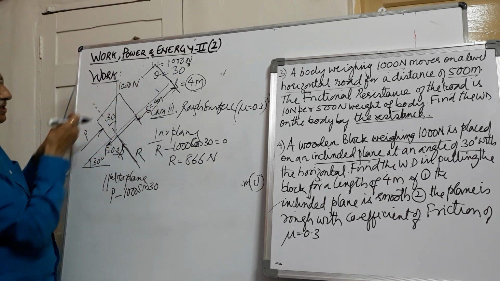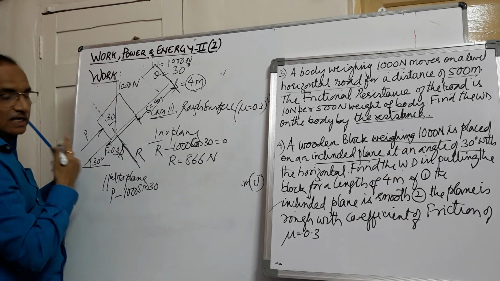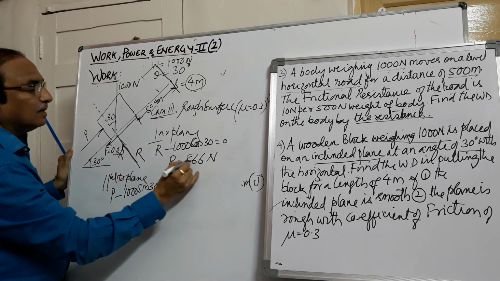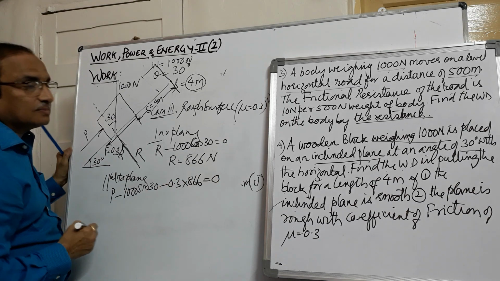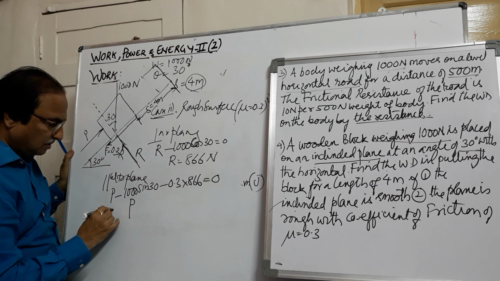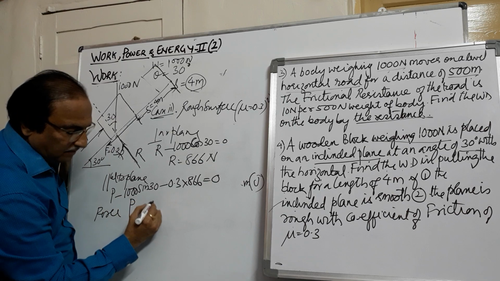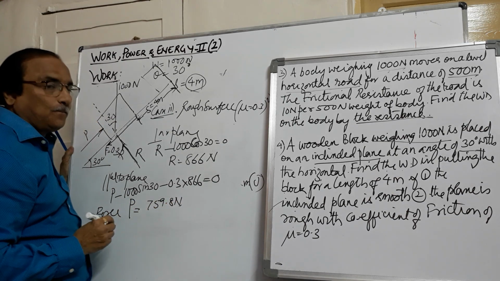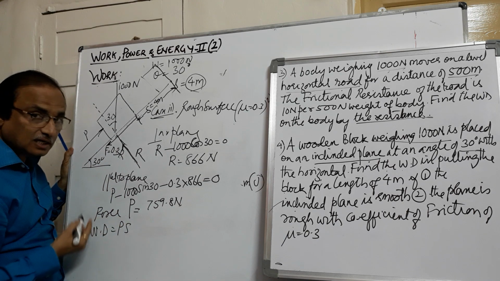And in addition, there is a force of friction which is acting parallel to the plane towards left. So this will be minus 0.3 R. We know the value of R is 866. This must be equal to 0. So you get the force P equal to 759.8 Newton.